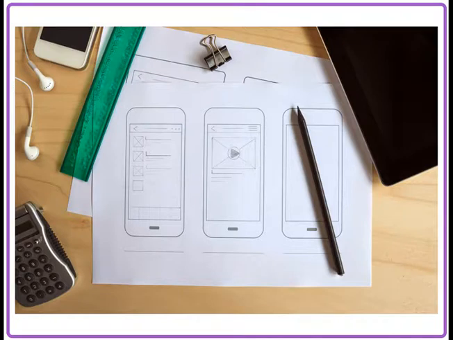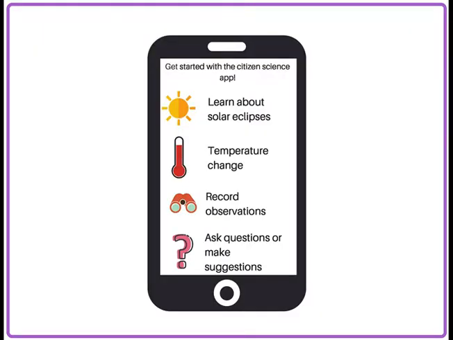Today, Cory is creating a wireframe to show what the app will look like. A wireframe includes a series of images with pictures and words that show what the app will look like. So far, Cory has sketched out what the home page will look like when you open the app. There will be 4 options with buttons to click on.